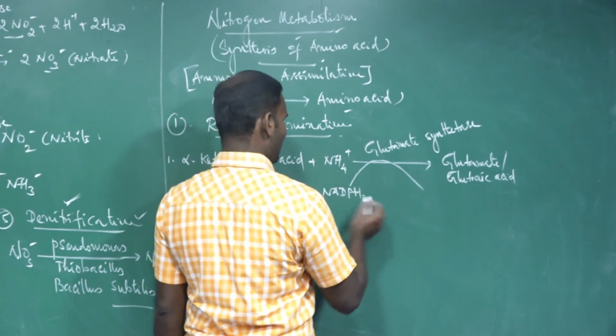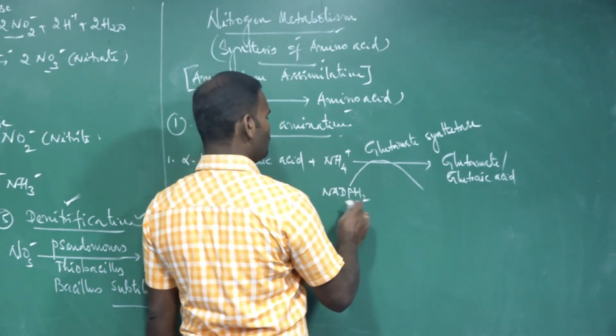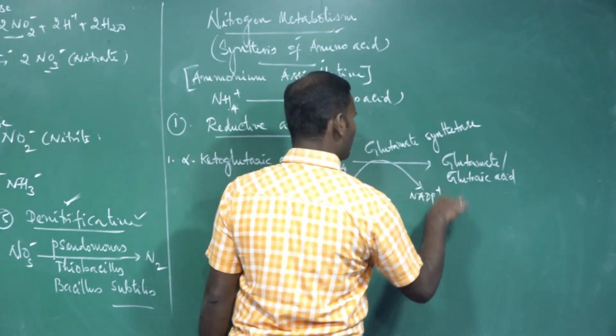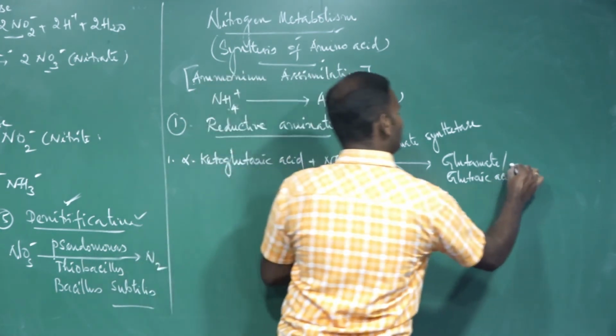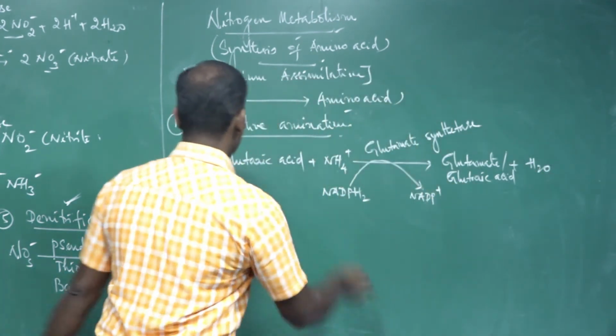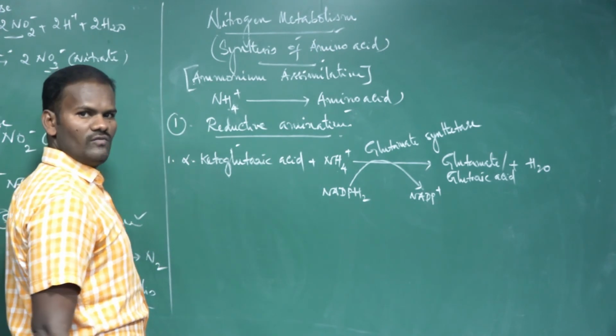During this reaction, one molecule of NADPH2 gets oxidized to form NADP+, and as a result water molecules are formed. So the first step, reductive amination, is over.